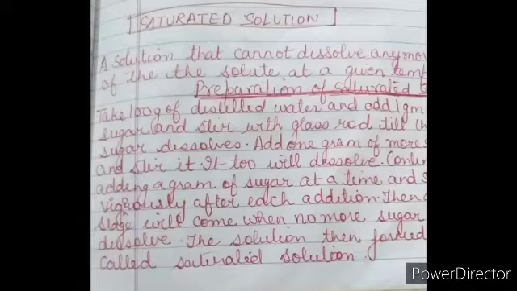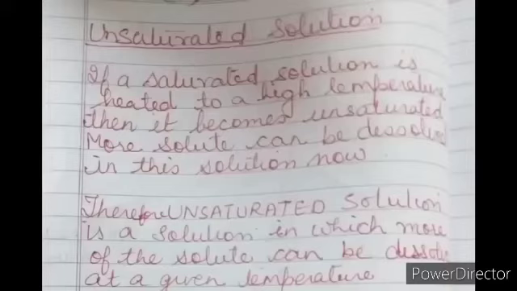Then again add 1 gram more of sugar and stir it. It too will dissolve. Continue adding a gram of sugar at a time and stir vigorously after each addition. Then a stage will come when no more sugar will dissolve. The solution then formed is called a saturated solution. This is the saturated solution of sugar in water and it cannot dissolve any more of the solute without changing the temperature. Now, if a saturated solution is heated to a higher temperature, then it becomes unsaturated.